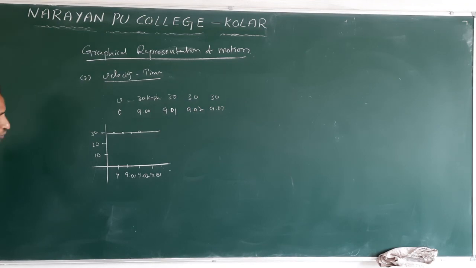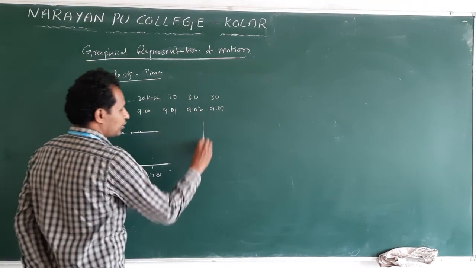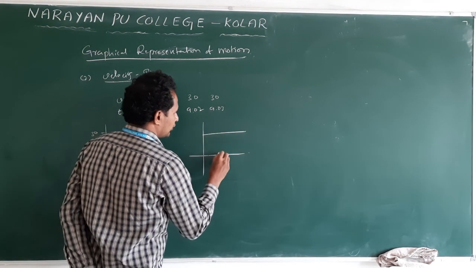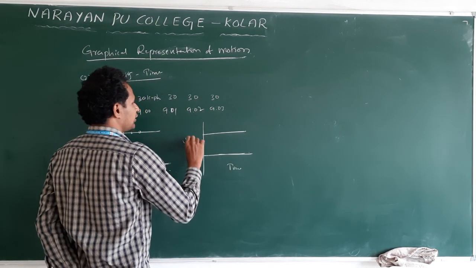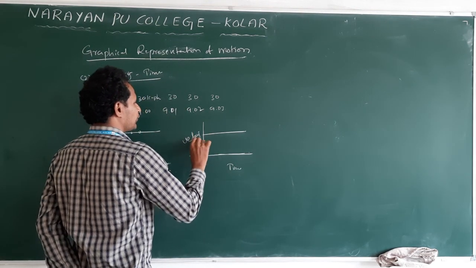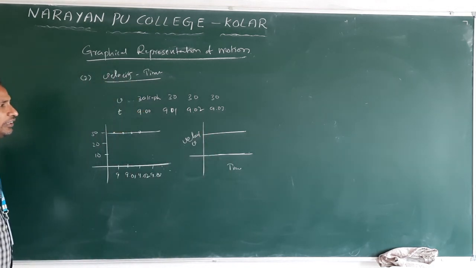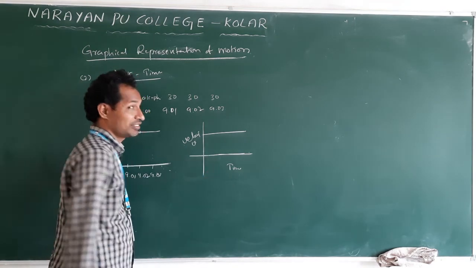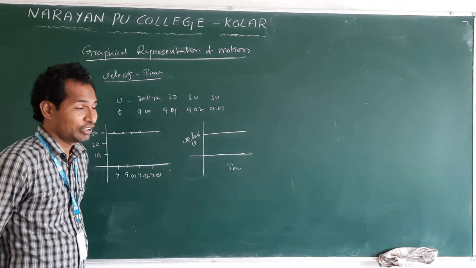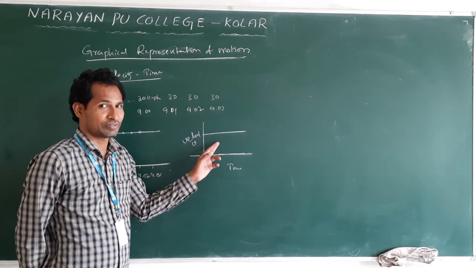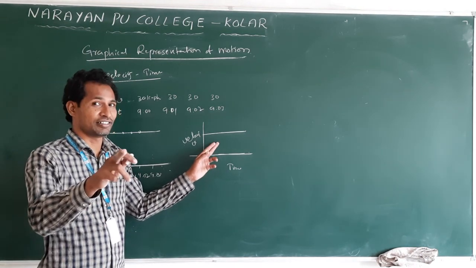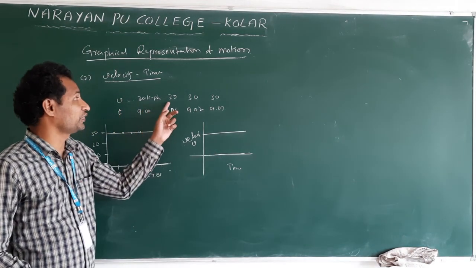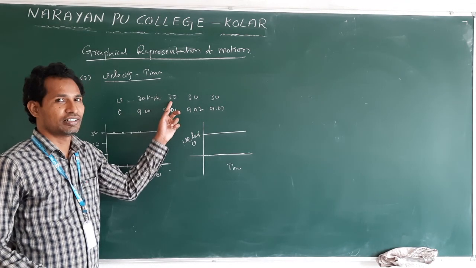Now, this is parallel to the time axis. I am drawing the common graph: this is time, and velocity is on the y-axis, v. Clear? In the previous graph, parallel to the time axis, we said rest. What about this? This is not rest. This is already in motion. It's moving with 30 kilometers per hour.